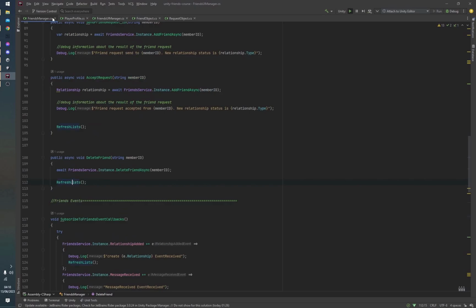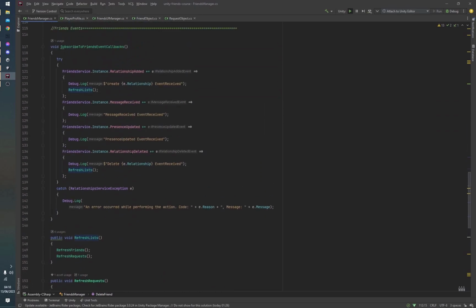Now, more importantly, if you go back to the friends manager, we do receive a callback for this. So when a friend is deleted, we receive a callback here for the FriendService.Instance.OnRelationshipDeleted. And we do want to subscribe to this, and when this is called, we want to just refresh our list. This makes sure that we refresh the lists even on the client that did not delete the friend request, because when a remote client deletes you as one of their friends, you actually want to know about that. So, calling this refresh list will make sure that the other client gets to know that a friendship was actually deleted. Or in this case, it's just a relationship, but it's pretty much the same thing.